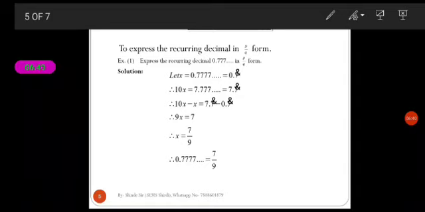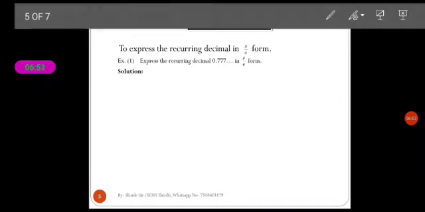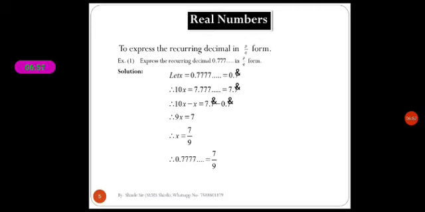Then we consider x equal to this recurring decimal. After the decimal point, how many digits are recurring? Only one digit. That's why we multiply both sides by 10. If after the decimal point there are 2 digits, we multiply by 100. If 3 digits are repeated, we multiply by 1000. The multiplication depends on how many digits are repeated after the decimal.